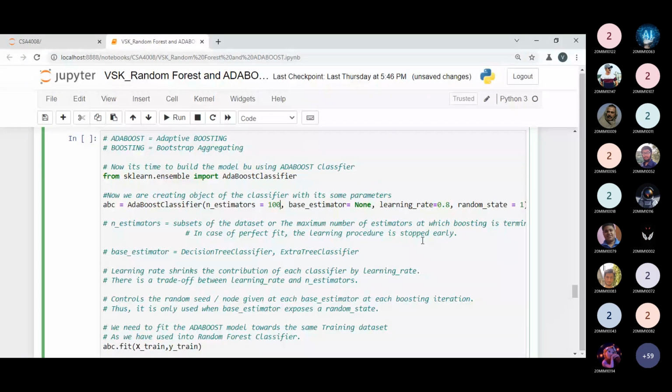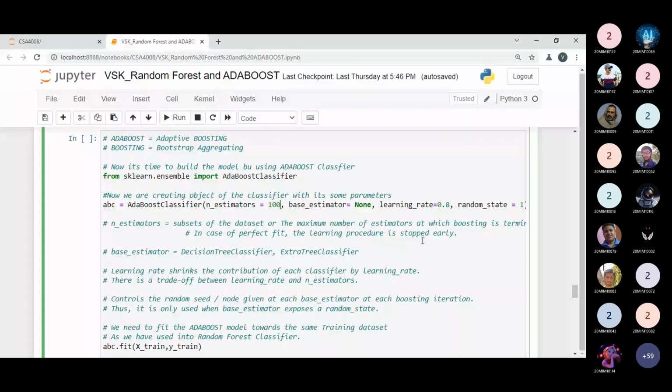Now, base estimator is another parameter. I'm passing nothing, so I've written None here. But if you want to pass any other parameter, then you can pass. So decision tree classifier or extra tree classifier are different parameters you can pass. So your AdaBoost classifier will work like a decision tree classifier, or your functionality will work like an extra tree classifier. You can pass any kind of parameter as a base estimator. I'm passing nothing, so it will assume a decision tree automatically. By default, it will assume the base estimator as a decision tree classifier. So no need to worry about that part.